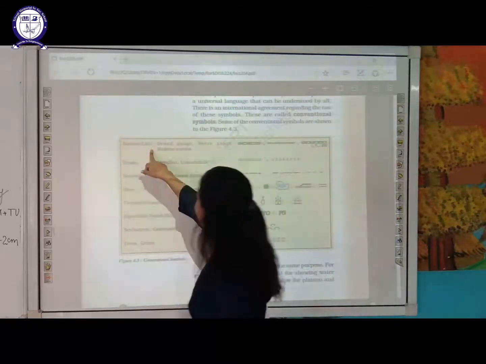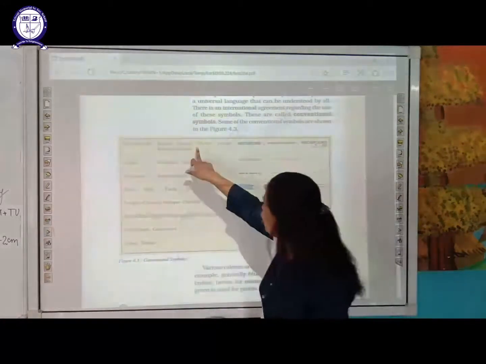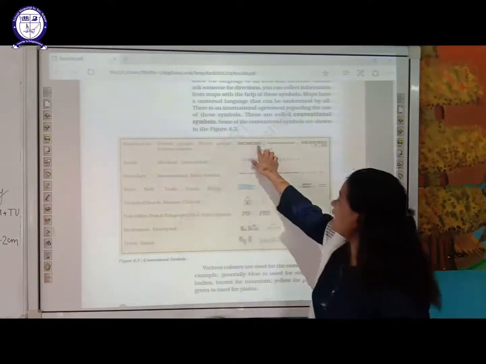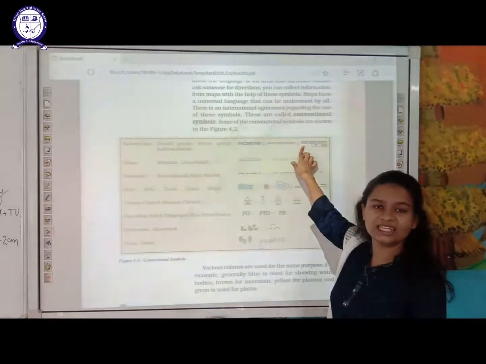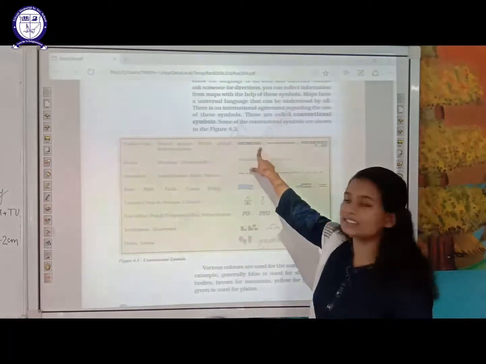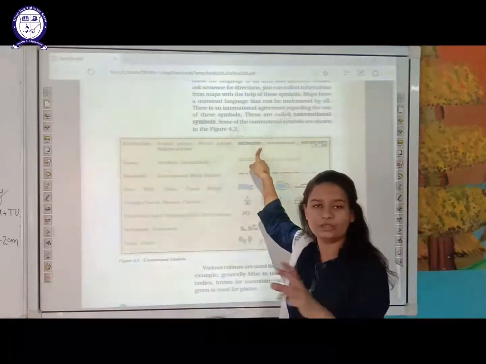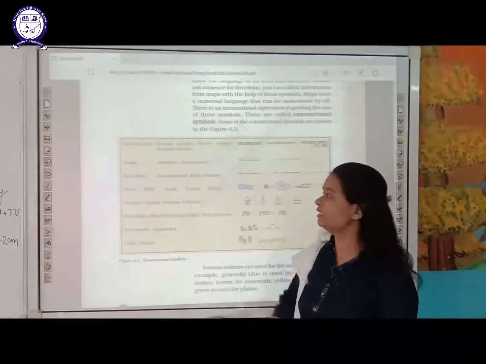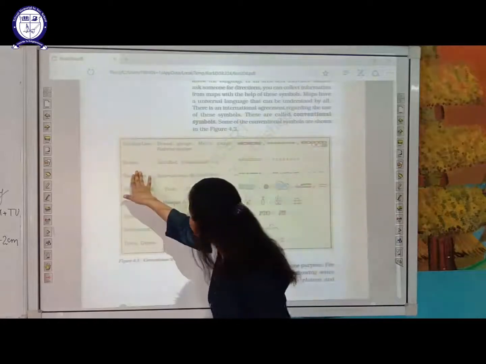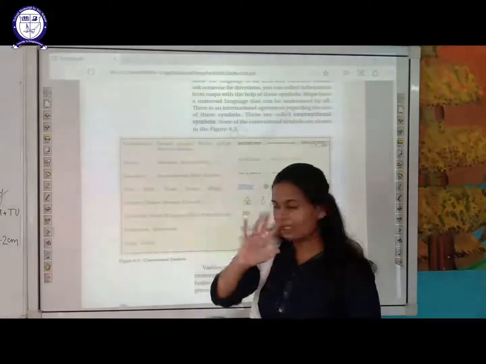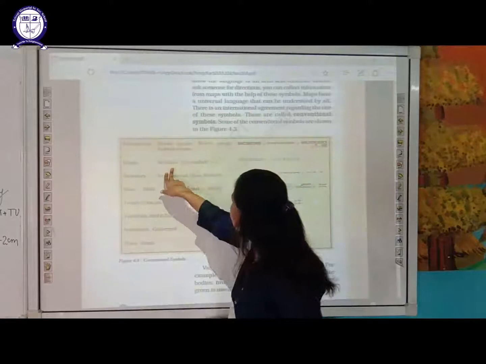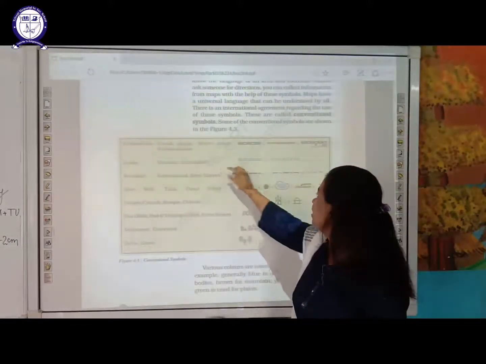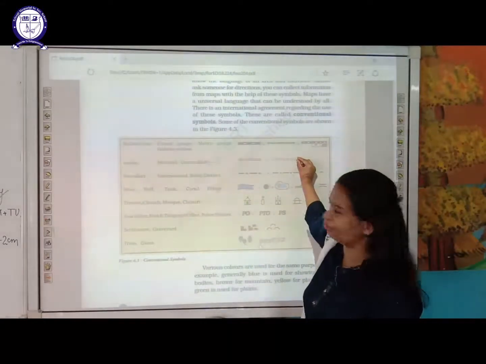The first one is regarding the railway line: road guards, needle guards and railway station. These are the conventional symbols that are internationally accepted. You are going to find these symbols at all the places used to represent railway lines. The next is roads. We have two types of roads: first is metalled road and second is unmetalled road. Metalled road has parallel lines, unmetalled roads have parallel lines with a little bit of difference.